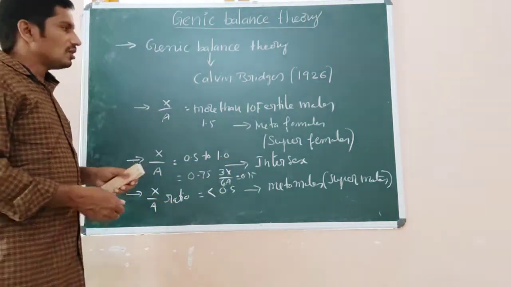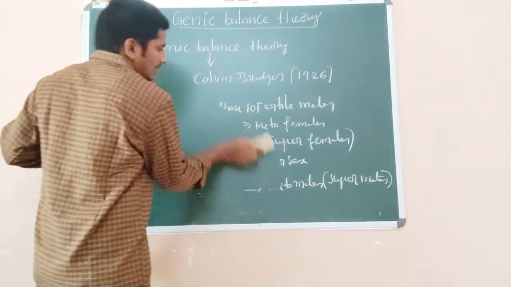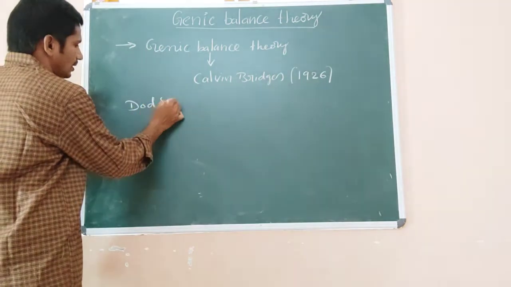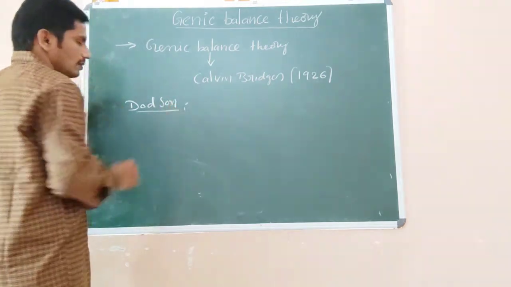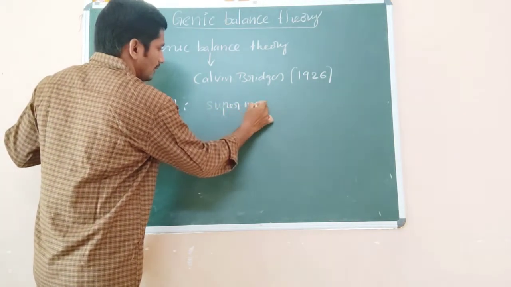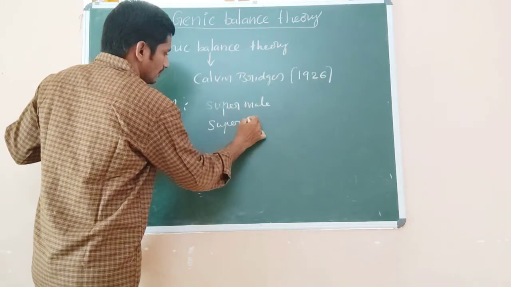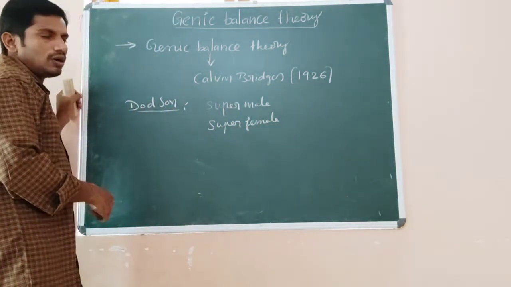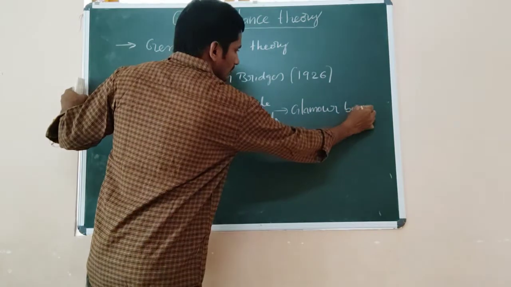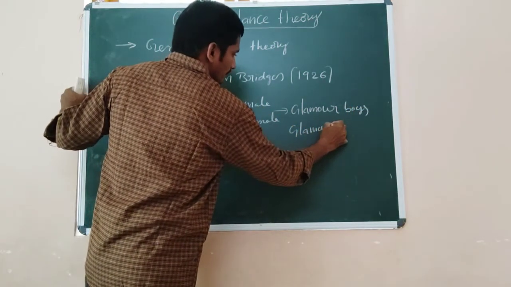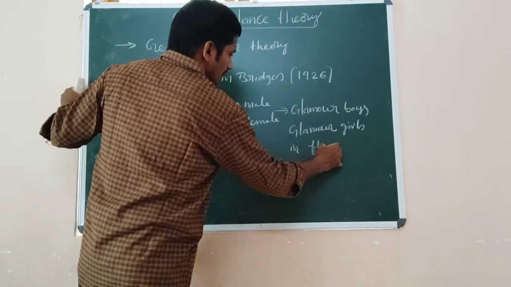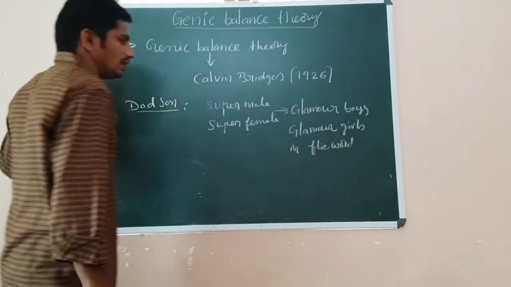That is the intersex. One more scientist, Dodson, represented the super male and super female, these two, as glamour boys and glamour girls in the fly world, meaning the Drosophila world.